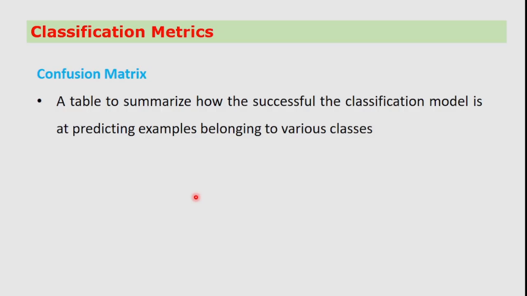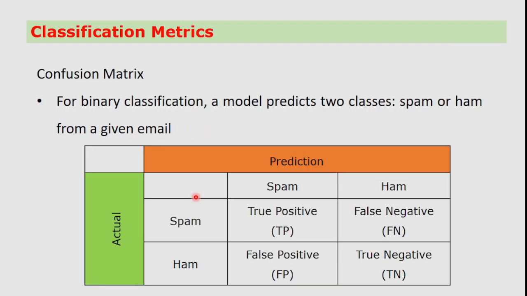A confusion matrix is a table to summarize how successful the classification model is at predicting examples belonging to various classes. For example, we can check spam and ham mail classification. If the actual mail is spam and your model prediction is also spam, you call it a true positive.